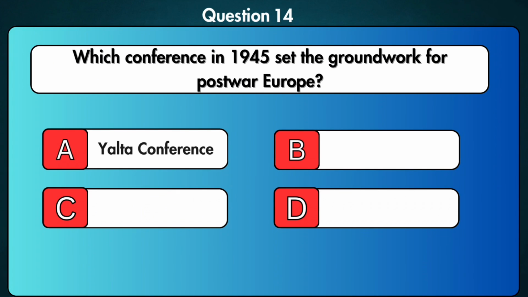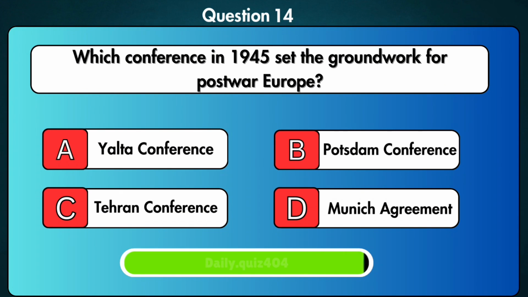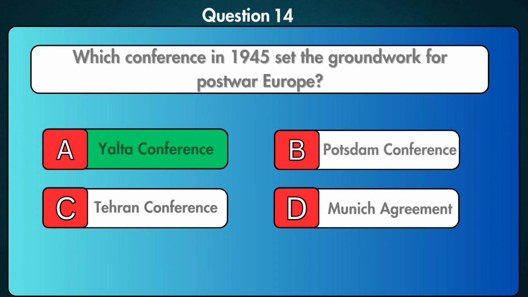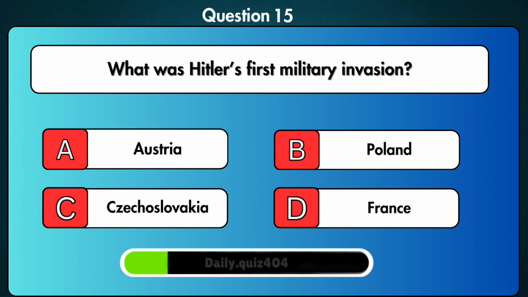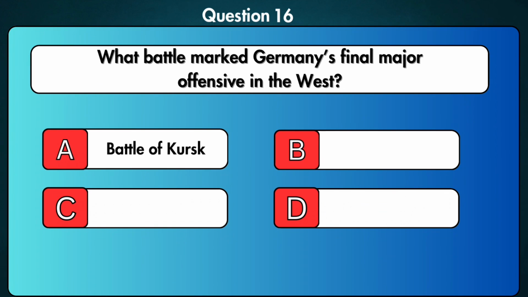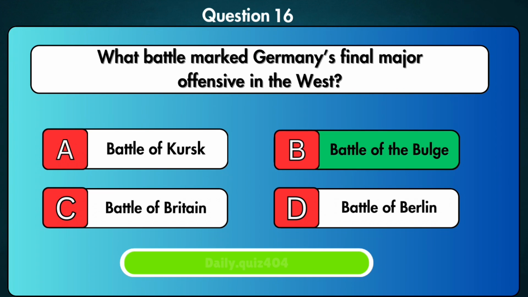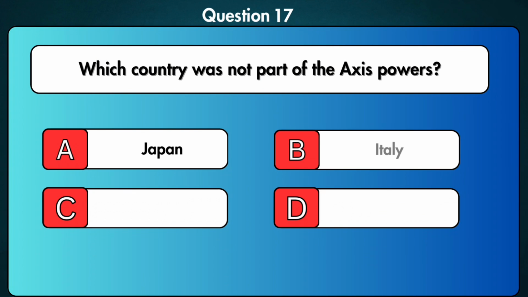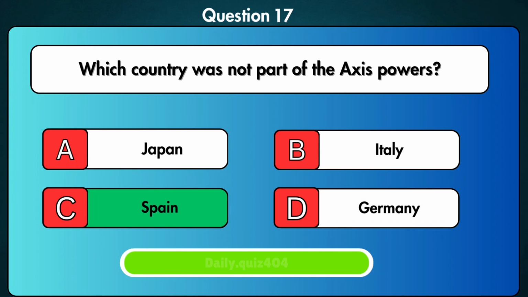Which conference in 1945 set the groundwork for post-war Europe? Yalta Conference. What was Hitler's first military invasion? Austria. What battle marked Germany's final major offensive in the West? Battle of the Bulge. Which country was not part of the Axis powers? Spain.